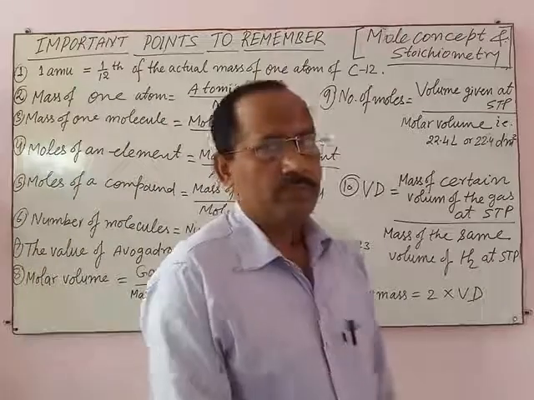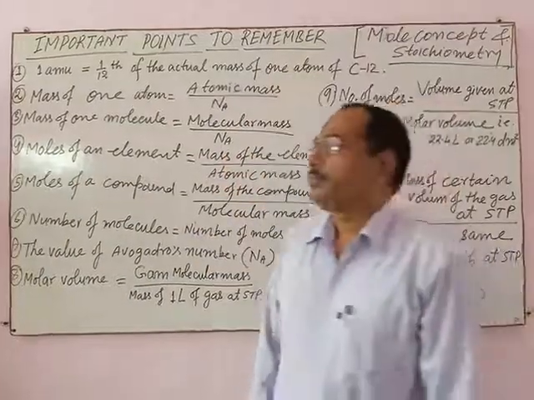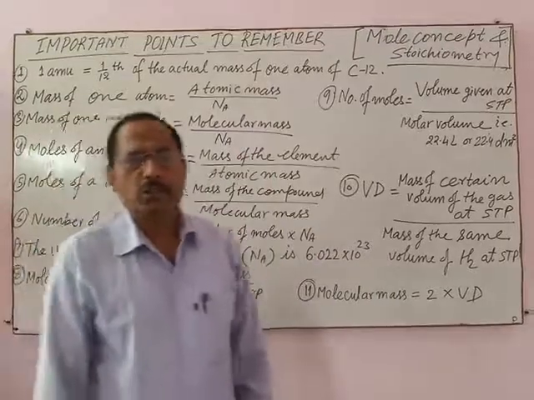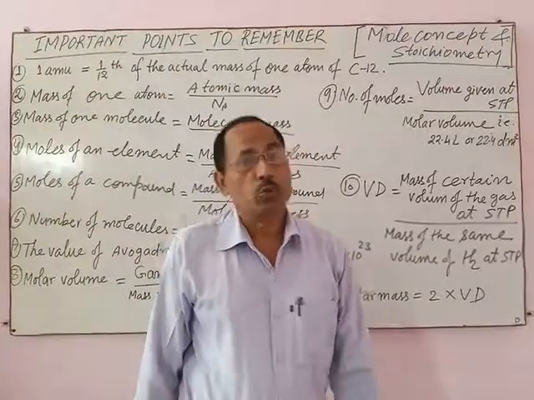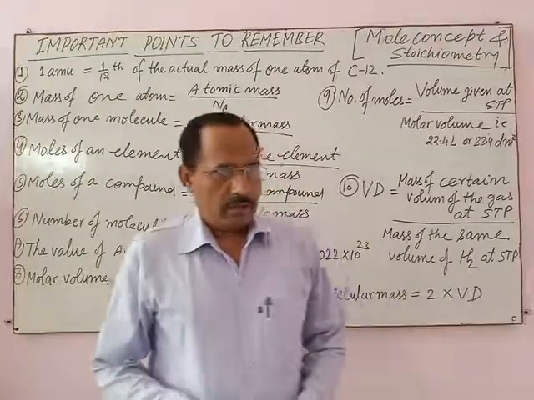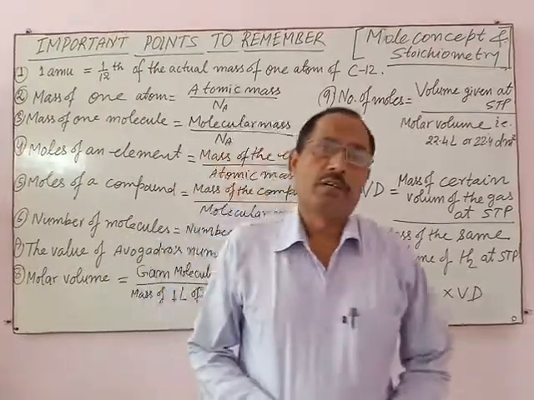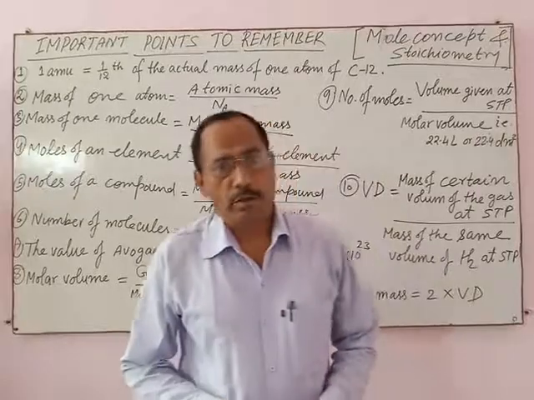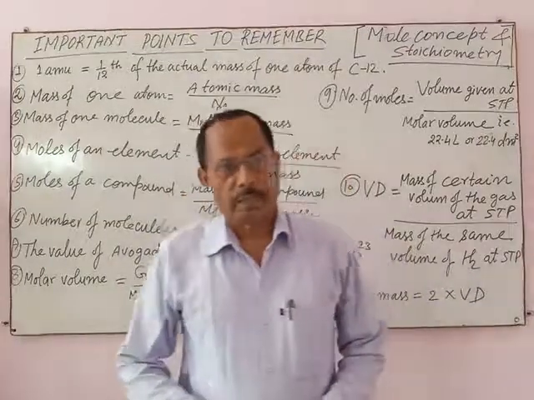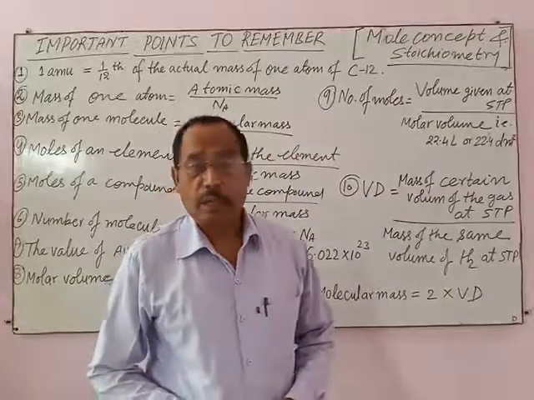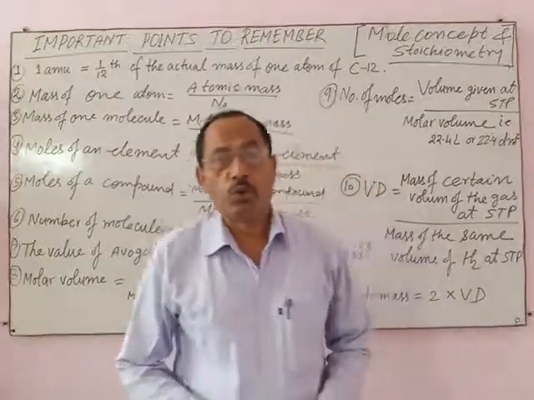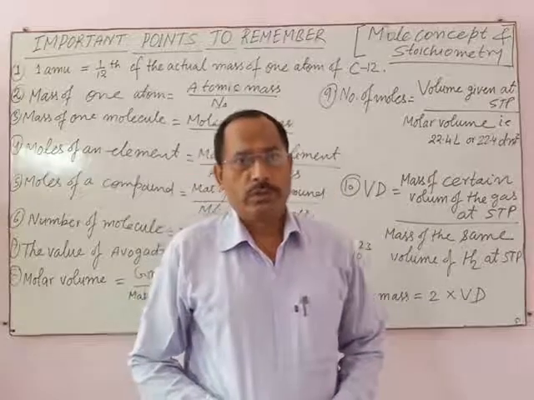Number 1, AMU. AMU means atomic mass unit. This unit is used to express the mass of atom or molecular mass of chemical substance. For example, atomic mass of hydrogen is 1.008 AMU.